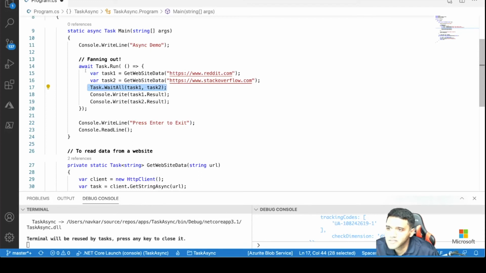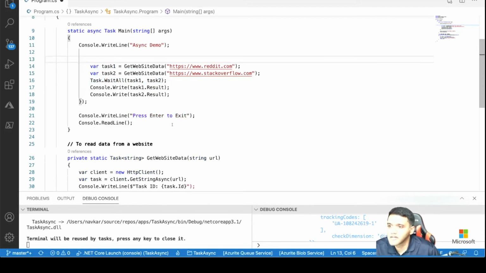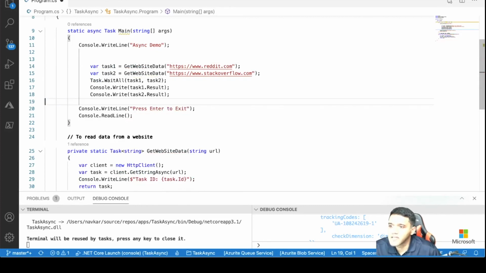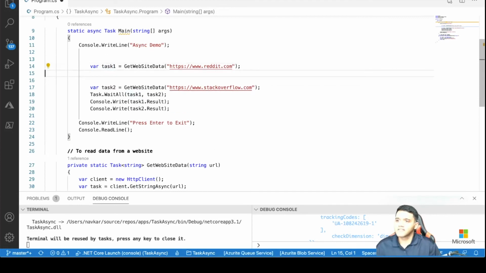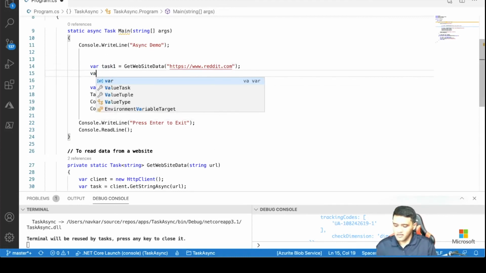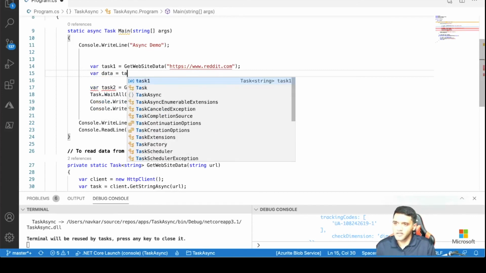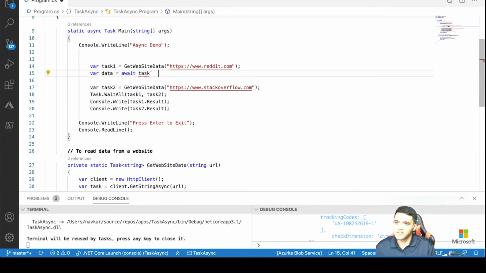I'm going to make it simple. I'm going to remove this. I'm going to remove the fanning out button. Okay. I'm going to run side by side. So I'm going to have this is a task. And I'm going to await this here itself. So I'm going to say var data equals to await of task 1. Simple stuff. Nothing different. Here again I'm going to print the data out here. I'm just going to print that data out.